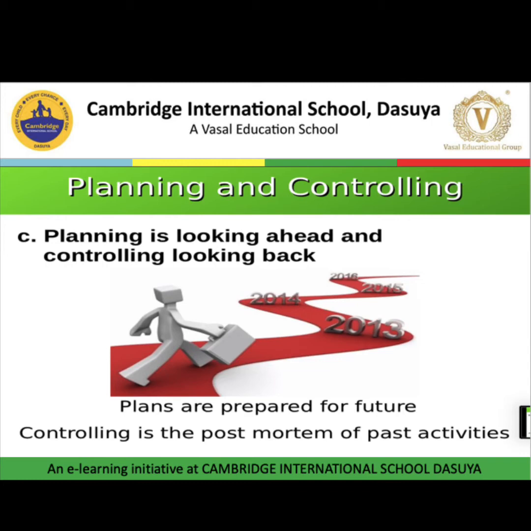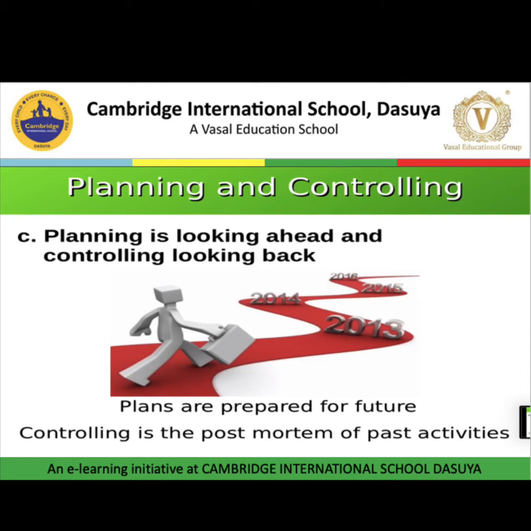Then controlling is the post-mortem of past activities, and we are going to ensure that all the activities are going on as per the plans. We are going to look into the past. We are going to compare actual performance with the standard performance. We are going to find out the deviation, if any, and take corrective action. So controlling is an evaluative process. It is concerned with checking whether the plans have been properly implemented or not. Whereas planning is prescriptive in nature, and controlling is an evaluative process.